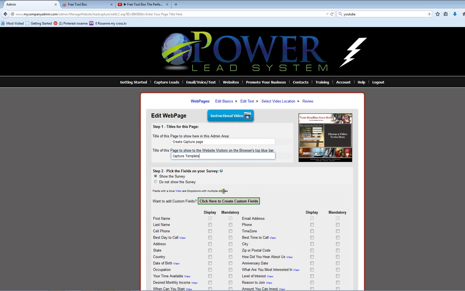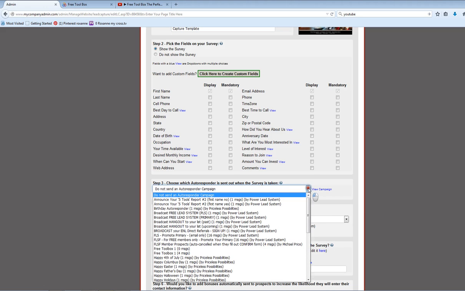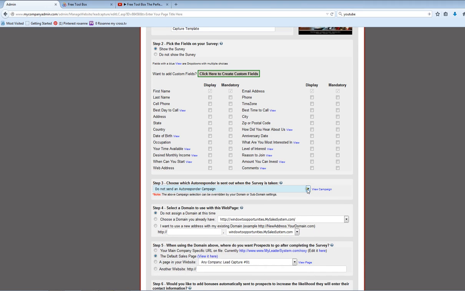Next, highlight the fields that will be on the opt-in form. Choose an autoresponder campaign. You have several options. You can create your own autoresponder campaign. You can use one that is in the system, the variety to choose from, or you can edit one to suit yourself.